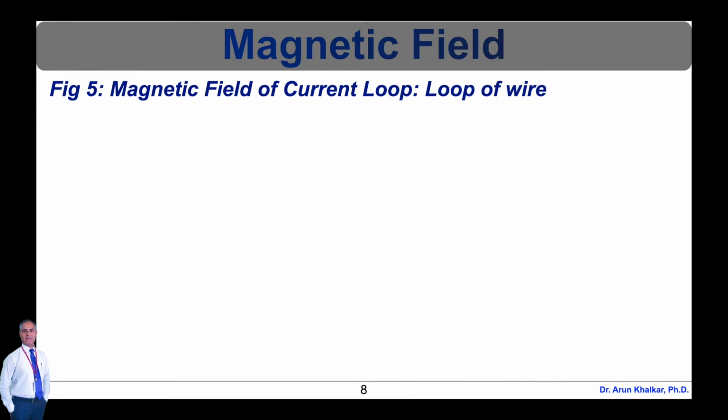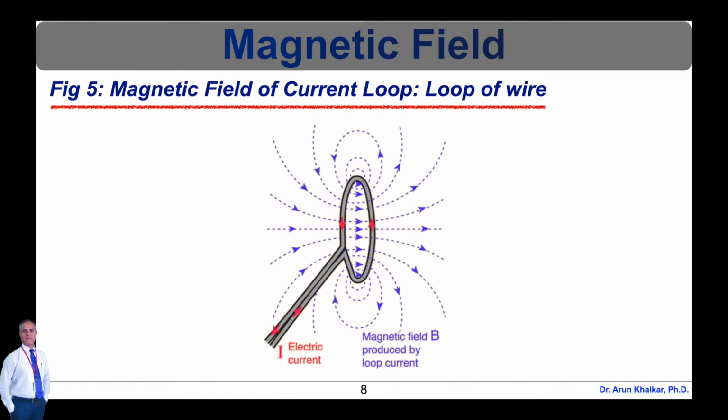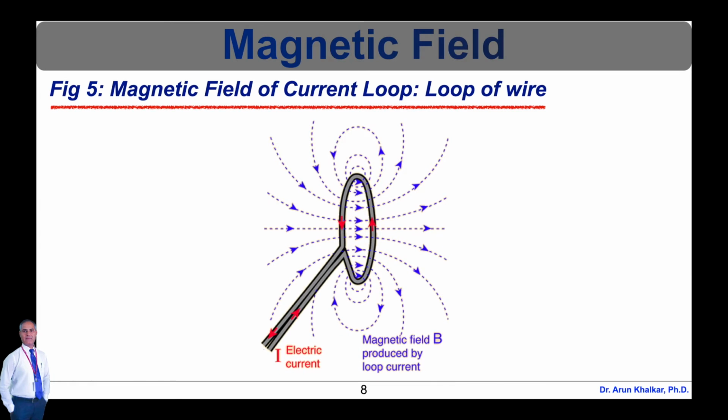Now let's see the magnetic field of a current loop, that is, the loop of wire. Examining the direction of the magnetic field produced by a current carrying segment of wire shows that all parts of the loop contribute magnetic field in the same direction inside the loop. Electric current in a loop creates a magnetic field which is more concentrated in the center of the loop than outside the loop.